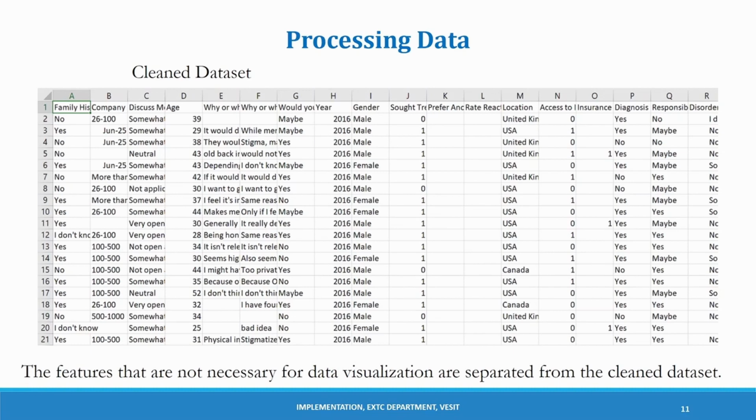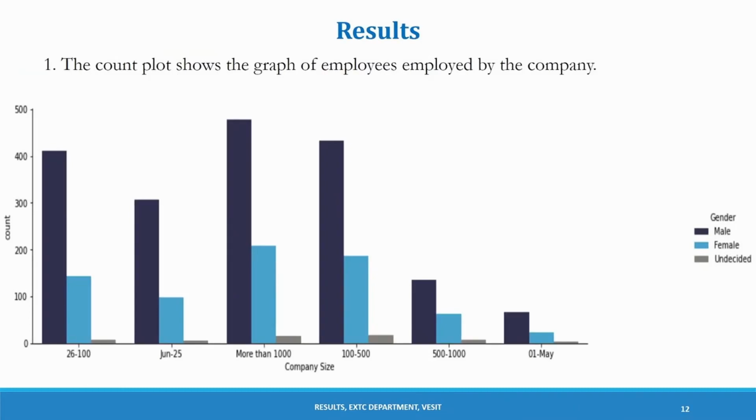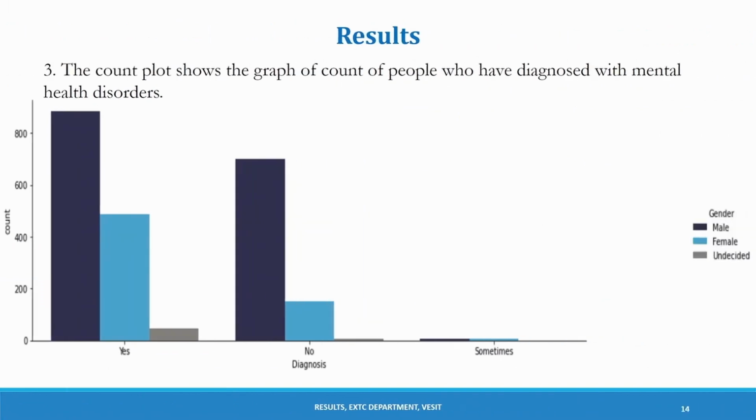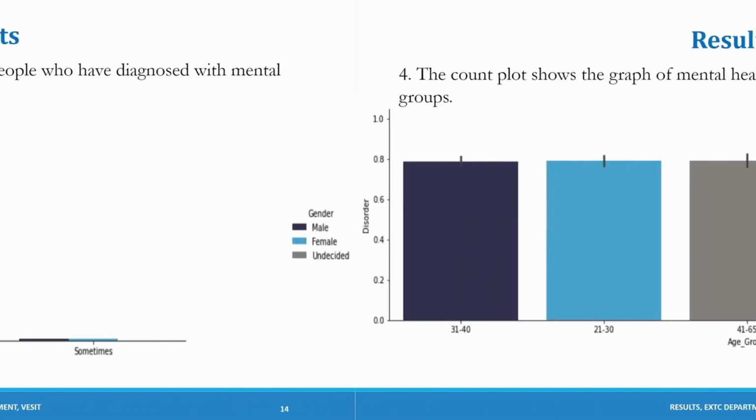So after importing, concatenating, cleansing, we have finally obtained the result of our analysis, in which we have the first result presented to you, which is on the general topic of the employees employed by the company. Our next analysis is made on the employees that have access to seek assistance related to mental illness. Our third analysis is made for the people who have been diagnosed with mental health disorder.